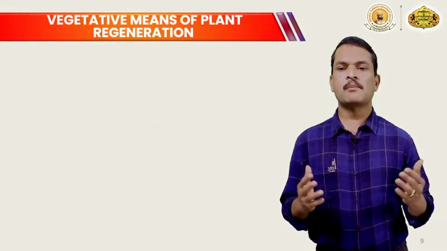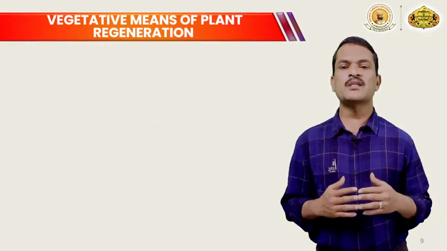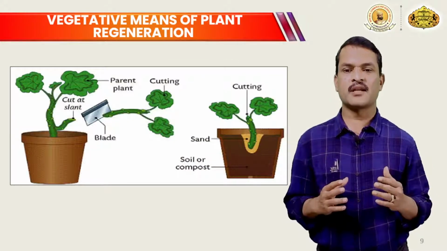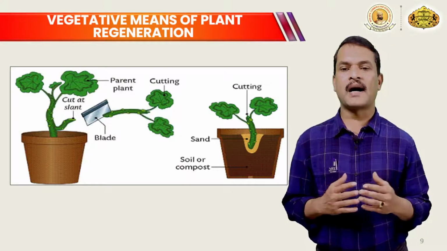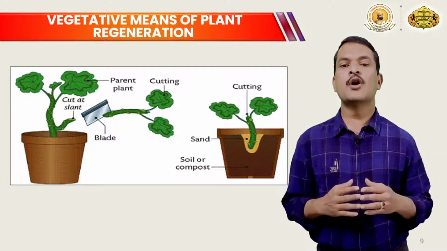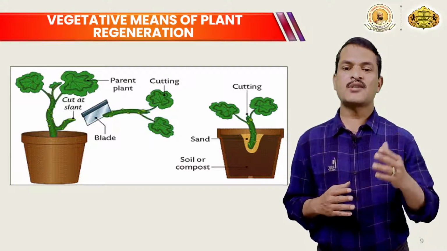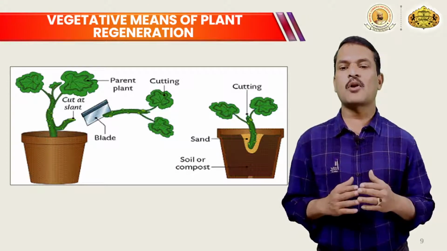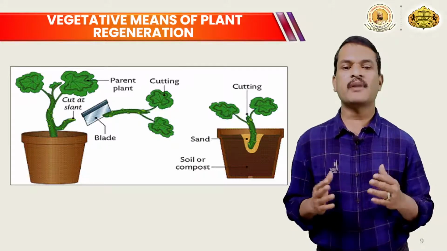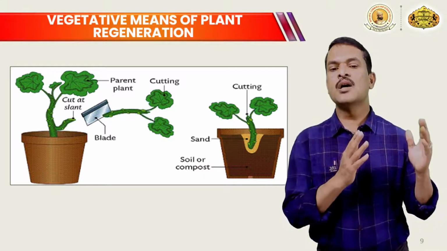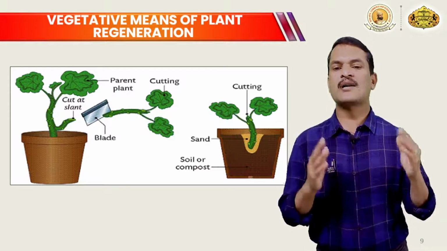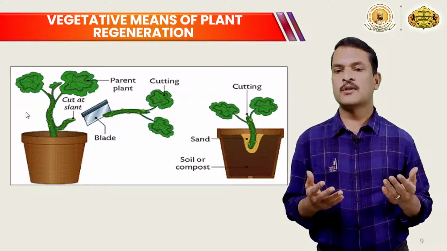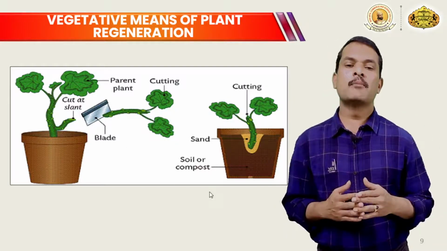So we will talk about what a vegetative means of plant regeneration is. When plants are regenerated using their body parts, it is known as a vegetative means of plant regeneration. As you can see here in the picture, the twig is cut from the mother plant or parent plant and planted into a new pot, where it will start to grow, roots will form, and a new plant will be formed. So this is a vegetative type of plant regeneration.